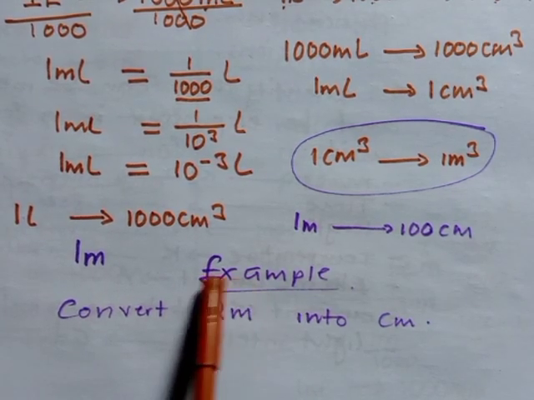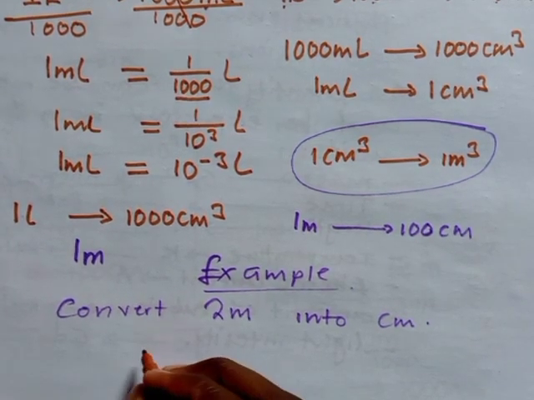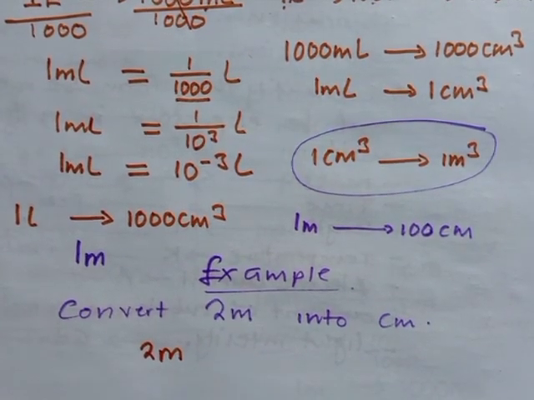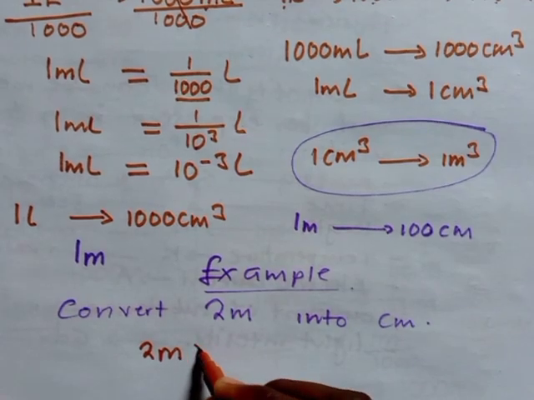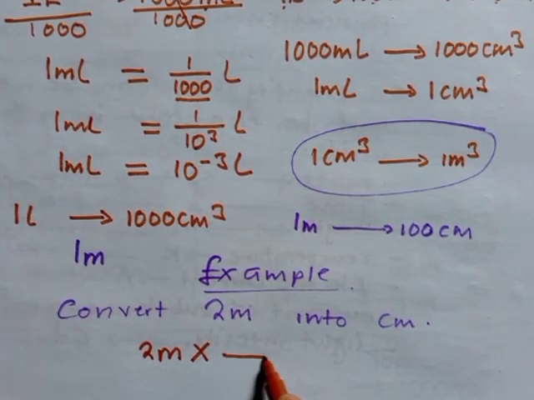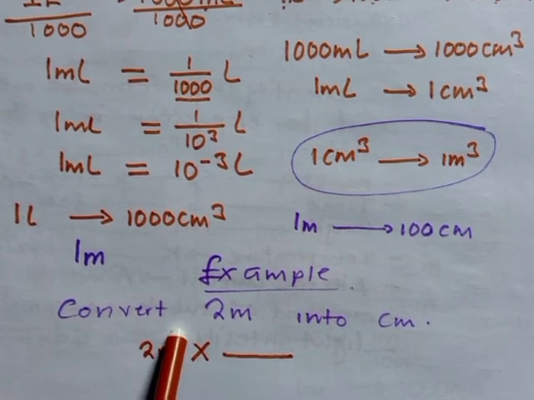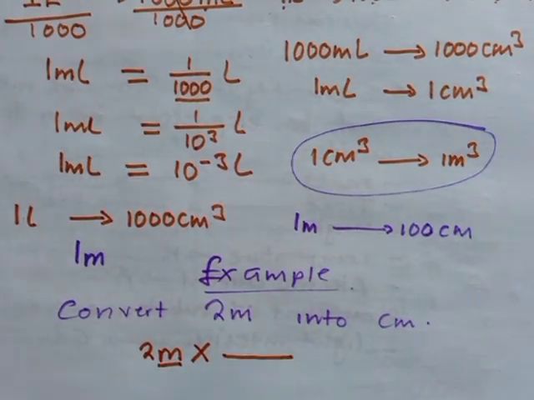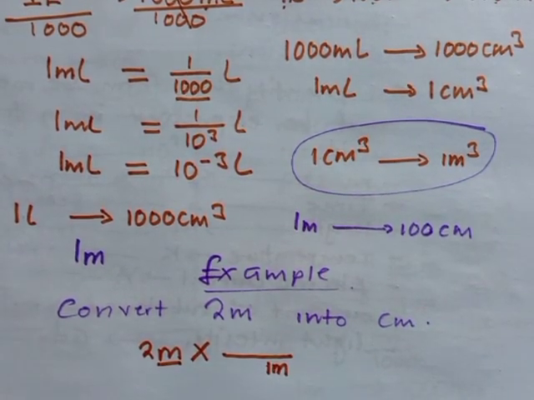You take this number and write it down here, 2 meters. Then you have to multiply by something which is like an over. Remember, I want to get rid of the meter which is here, meaning that the quantity which is here must be a denominator after multiplying by over. I'll put a meter somewhere here.